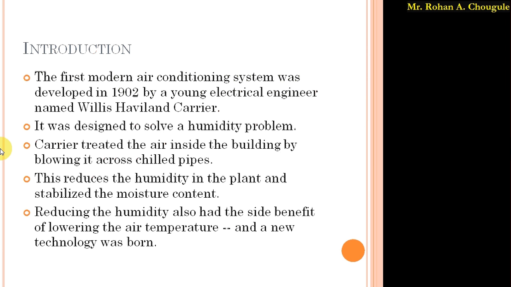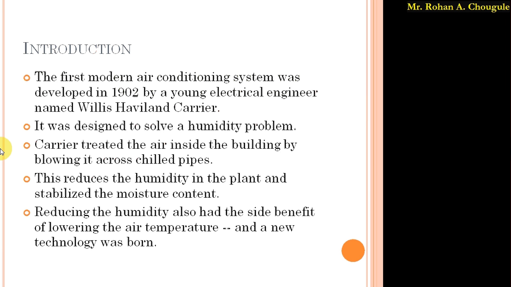As the moisture content in the air was reduced, the absorption of humidity by the papers was also reduced, and their work of applying the layered ink became easy. This was the thing behind the invention of this air system.